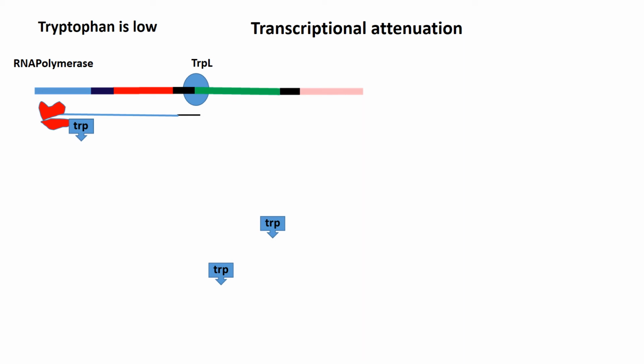And as this is happening, the RNA polymerase proceeds further to produce the complete leader mRNA. In the leader mRNA, as the sequence 1 is bound to the ribosome, it cannot form a hairpin loop structure.